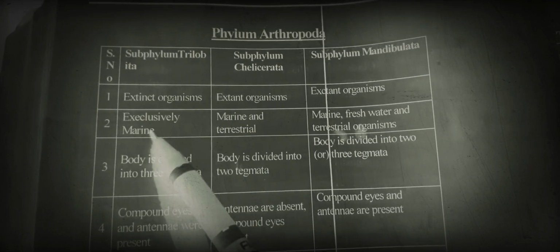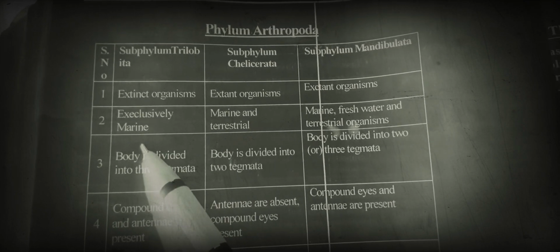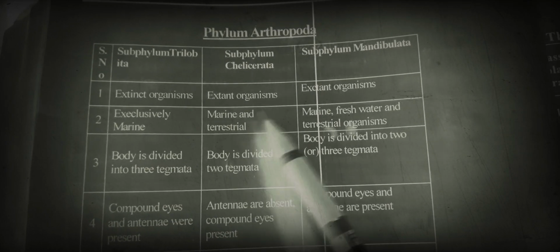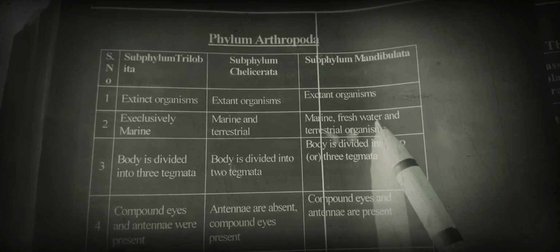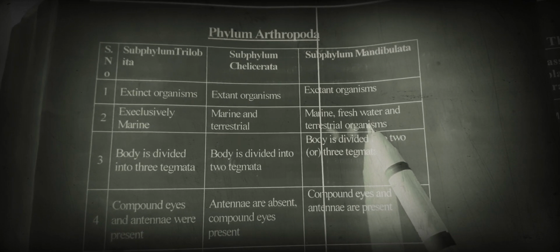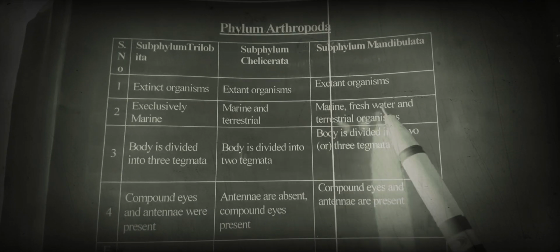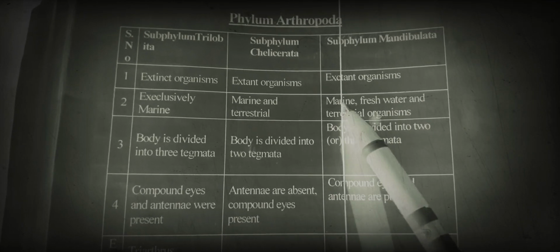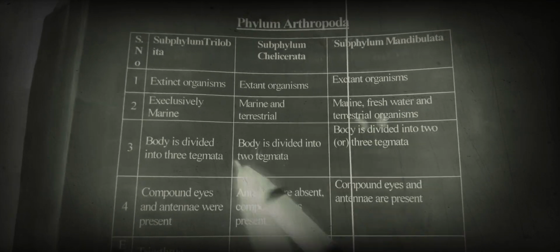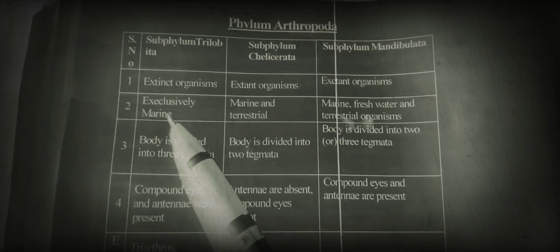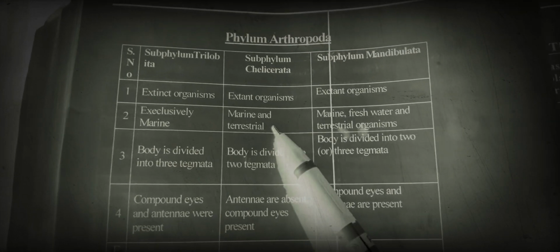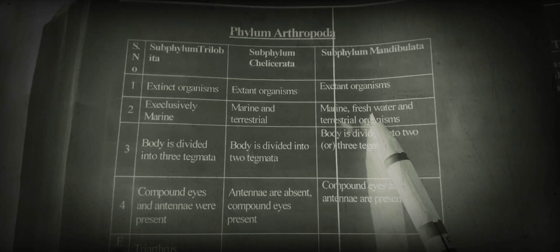Next, trilobites are exclusively marine. Chelicerates are marine and terrestrial. Whereas in subphylum Mandibulata, the members are marine, freshwater and terrestrial organisms.